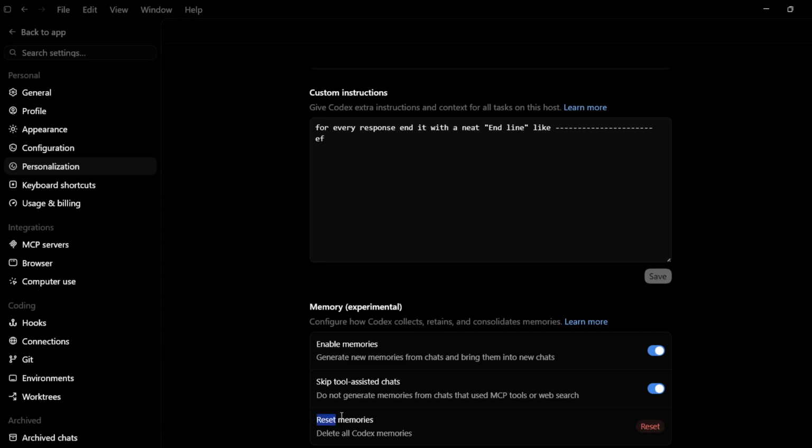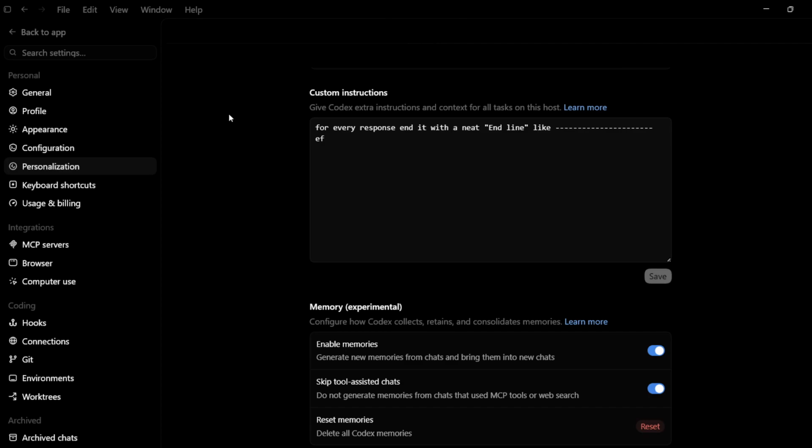At the very last, you can see this option that says reset memory. This option deletes all Codex memories. So from here, click onto this reset button, and once you click, it will ask you for a final confirmation. If you wish to proceed, click onto this reset button again, and you will see a message which says memories reset at the top.